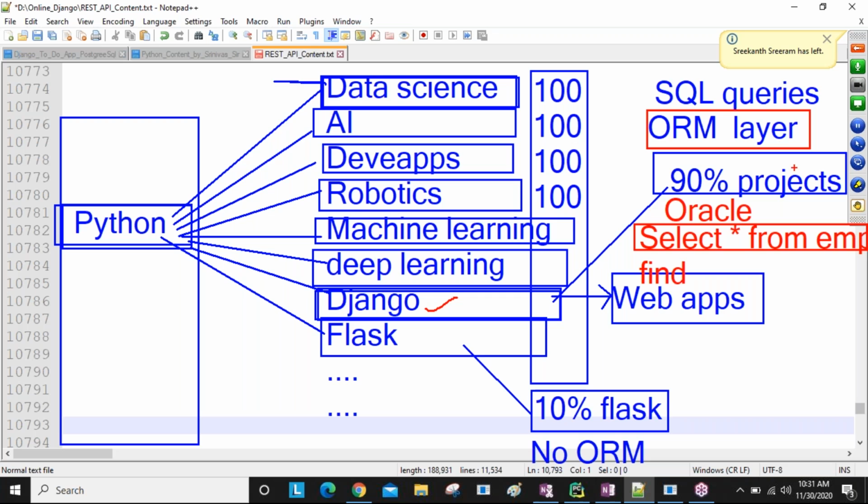But if you are using Flask, guys, for Oracle you are going to write separate queries, for MySQL separate queries, for MongoDB separate queries. All these things, as a developer, we need to write manually. So this makes a burden on the developer using Flask.